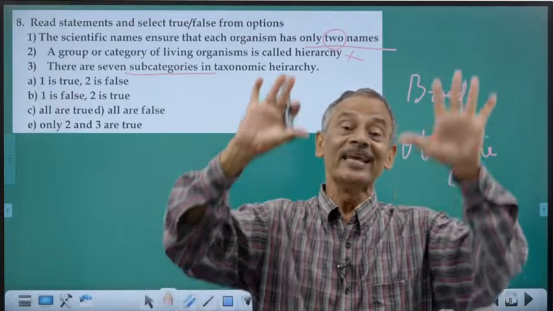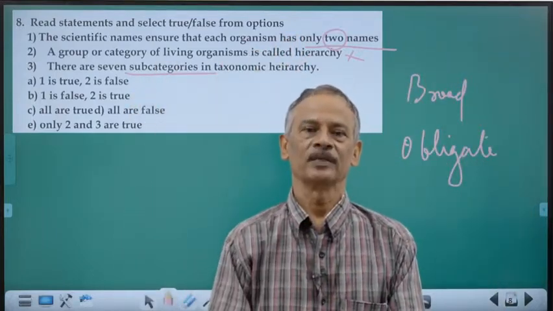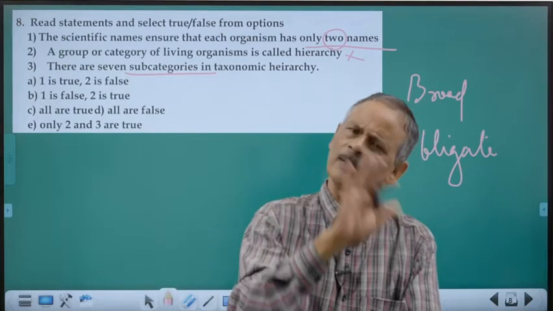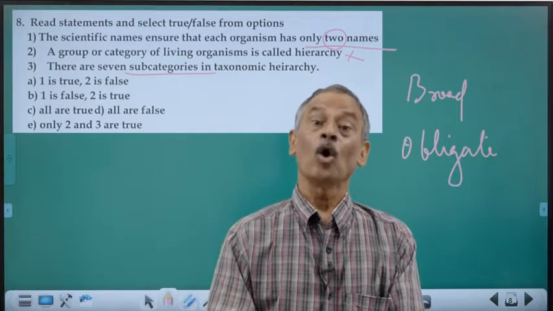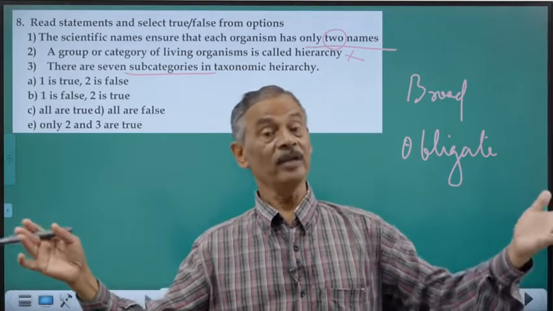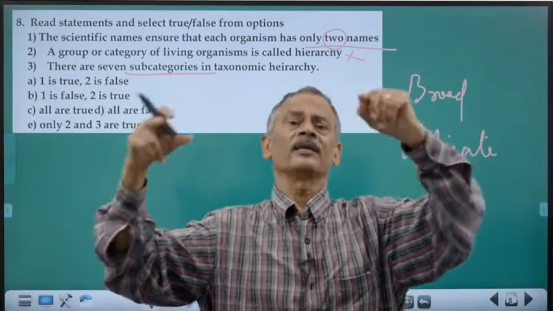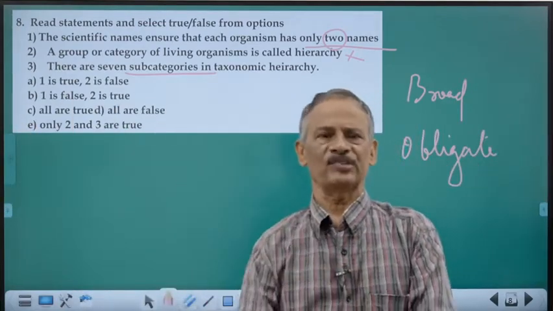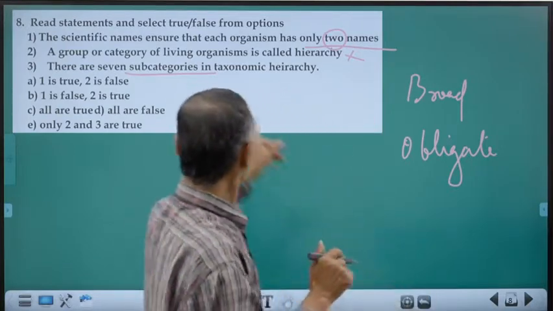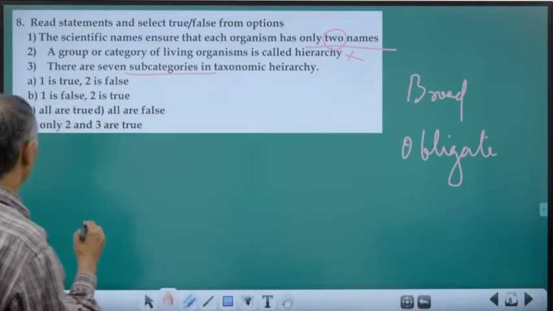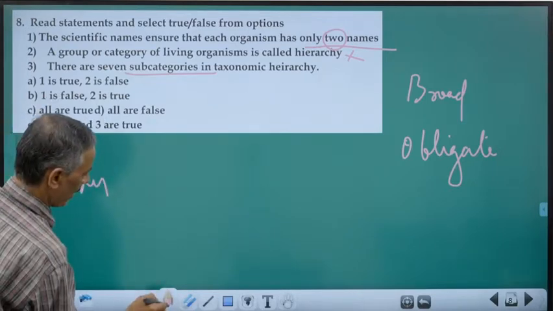There must be all these 7 ranks for that organism. That's why it is called obligatory, must. Or broad categories. Why? Because they are all very large categories. But taxonomists after Linnaeus have made a number of subcategories by prefixing super and sub.